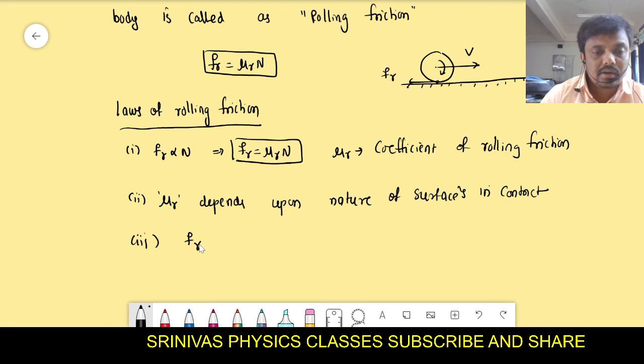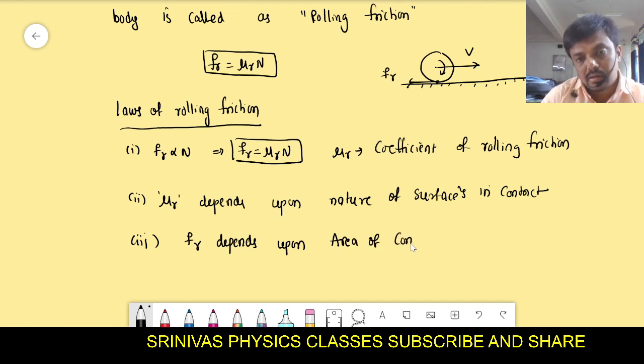Rolling friction depends upon area of contact. If area of contact is more, then rolling friction is also more.